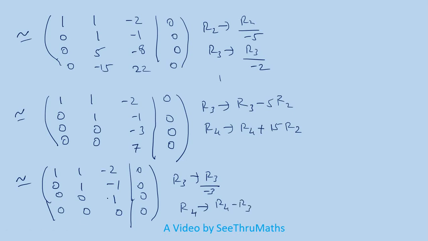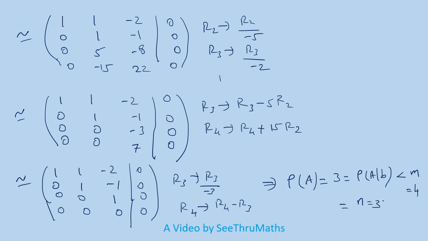Now what will happen? This element we cannot make 0. If I find the rank for this one, see here all these three elements are 0 and one row is 0, and 3 non-zero rows. So this implies that the rank of this particular matrix is equal to 3, and this is equal to the rank of the augmented matrix AB. But this is less than M, that means 4. M is nothing but 4, the total number of equations. But this is equal to N, the total number of unknowns.